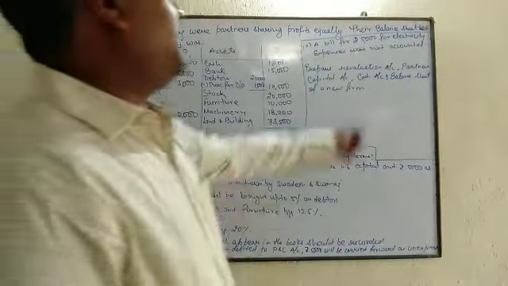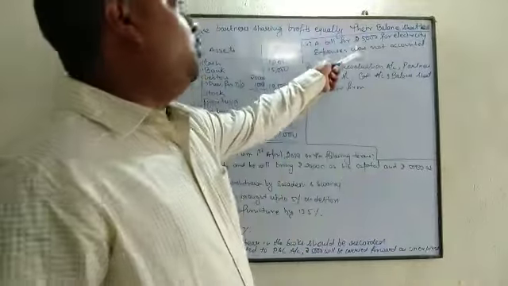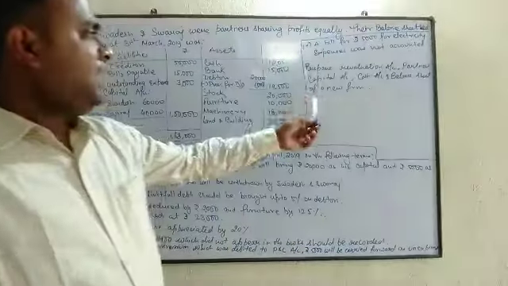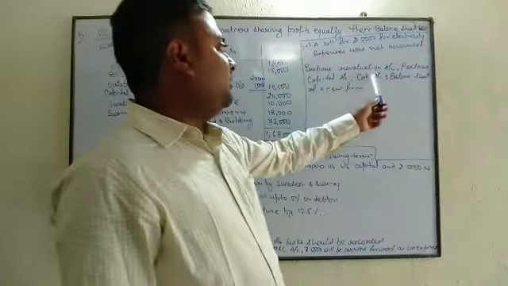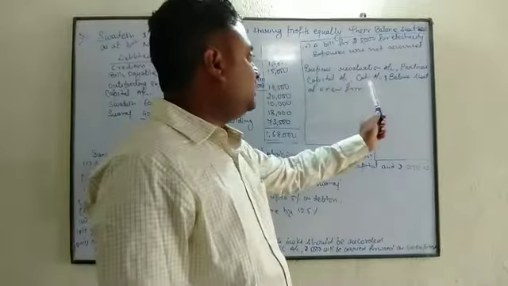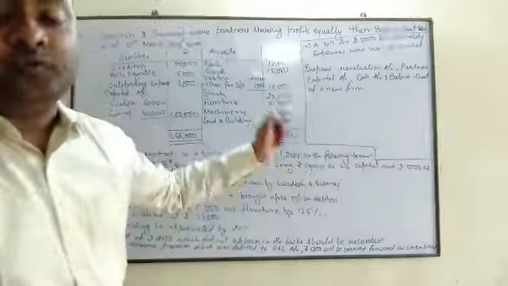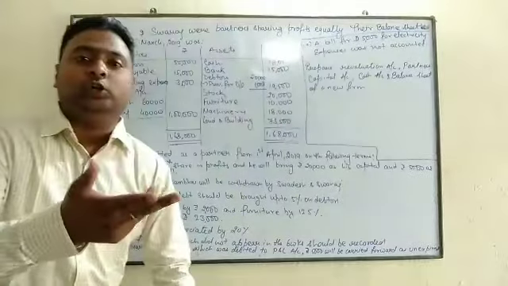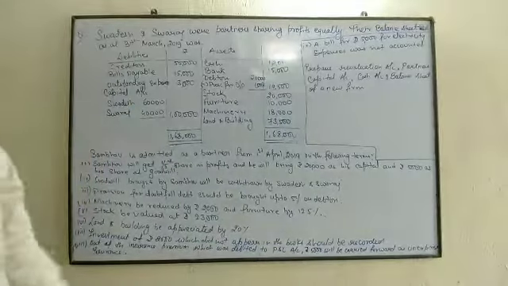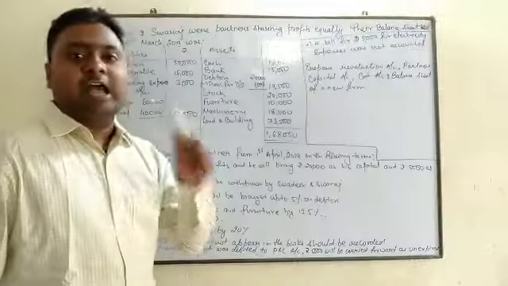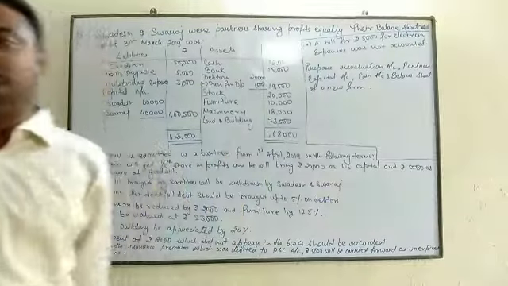Point number 9, a bill for rupees 5,000 for electricity expense was not accounted, and you have to prepare revaluation account, partners' capital account, cash account, and balance sheet of the new firm. New firm means after admission of a new partner. Who is getting admitted? Sambhav is getting admitted. So we will copy the question. After that, we will solve the solution.